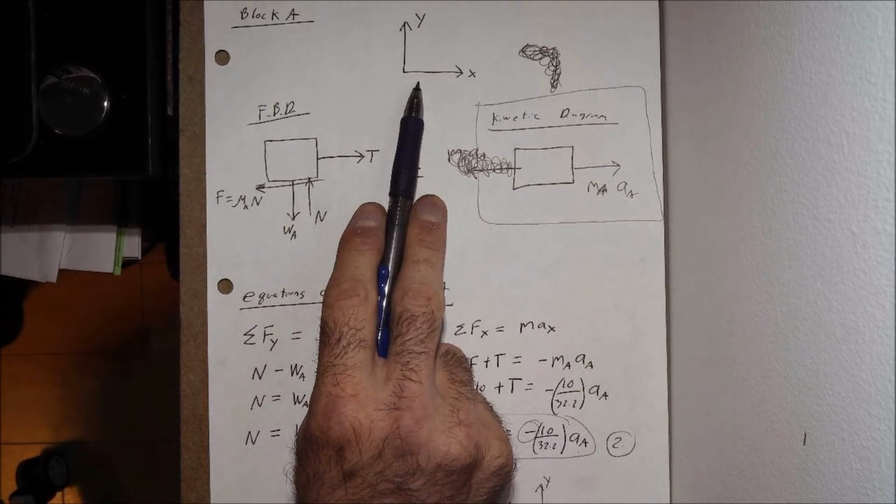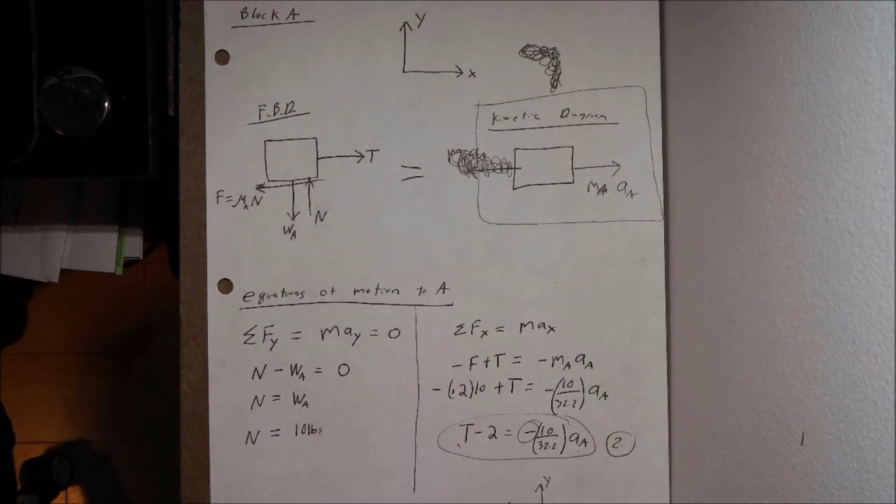We know this is different than the coordinate system we chose for block B, so all of my equations of motion for A will be based on this one. We want to make sure we understand the direction of motion of the individual items and how sign convention relates to that. It's something to keep in the back of our minds.